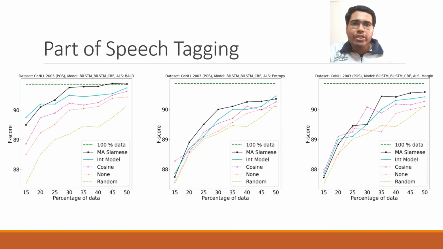We plot F-scores against data percentage for the part of speech tagging task. Notice the MA-CMS and int model, that is the black and the cyan lines, perform consistently better than the baseline irrespective of the AL strategies used. Also notice the steepness of the curve. We are reaching very high performance using very little amounts of data. For example, in the BALT strategy, we have around 90 F-score with just 1/5 of the training data.